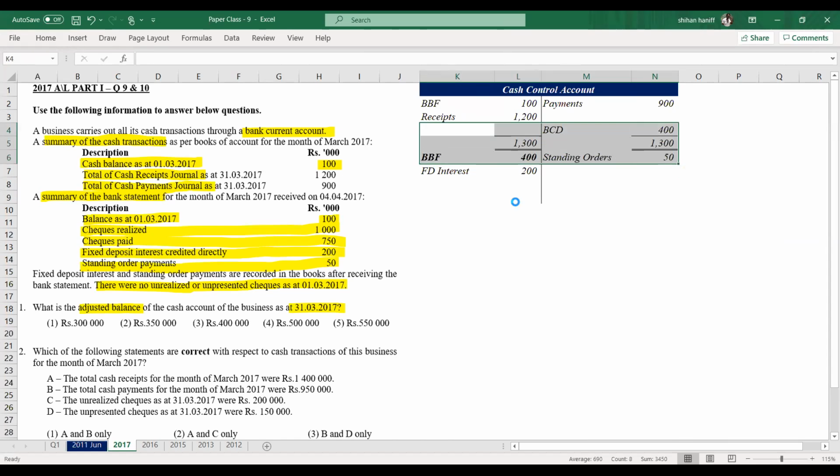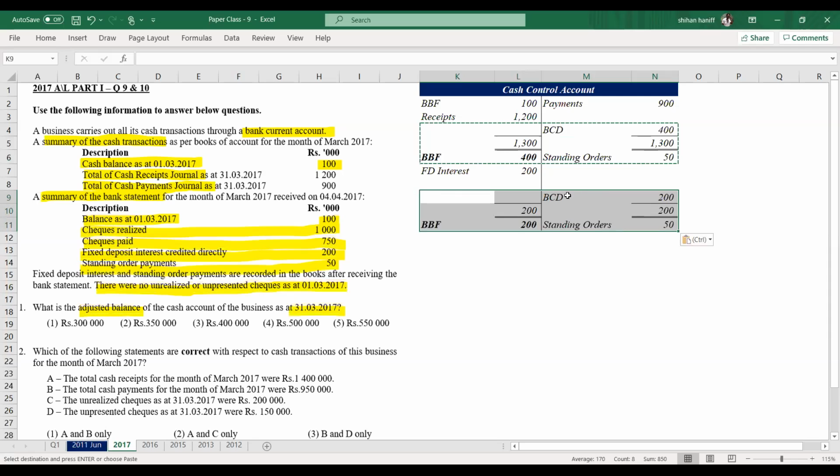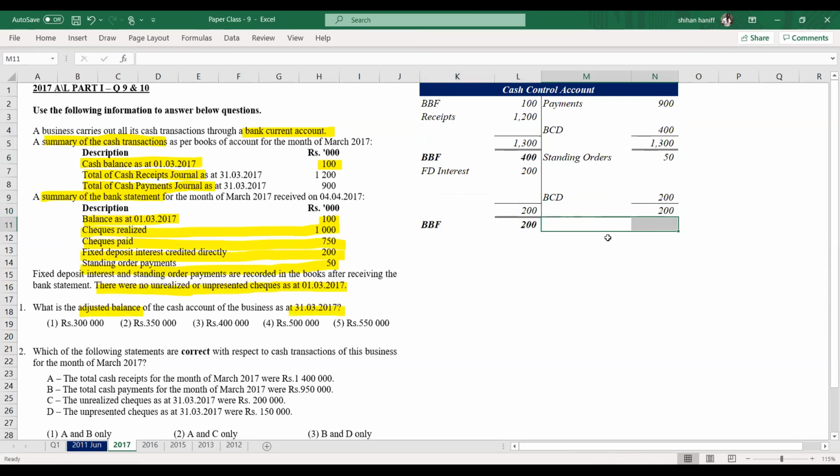Once we record this, we will have the balance, 600 minus 50.